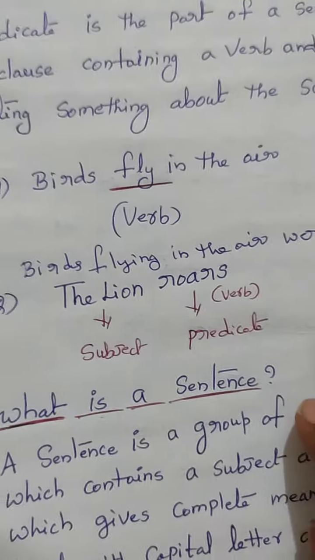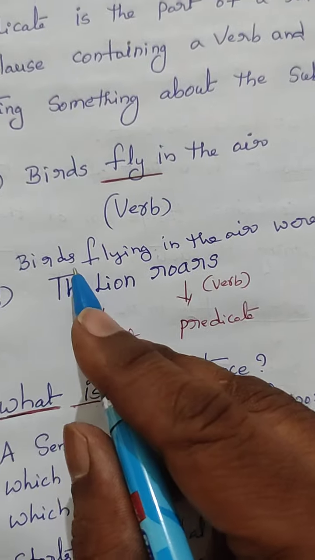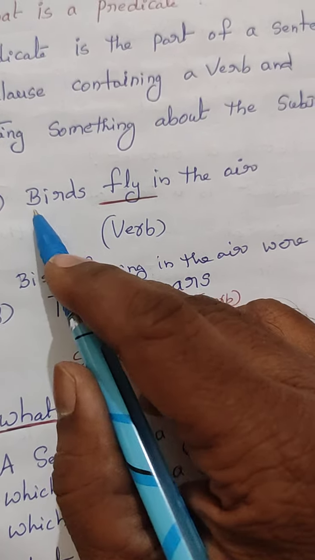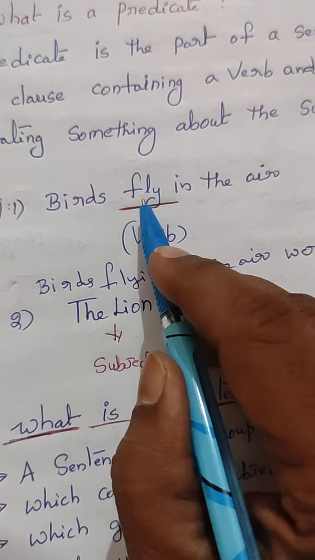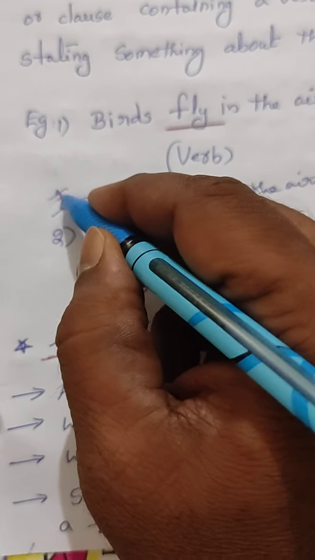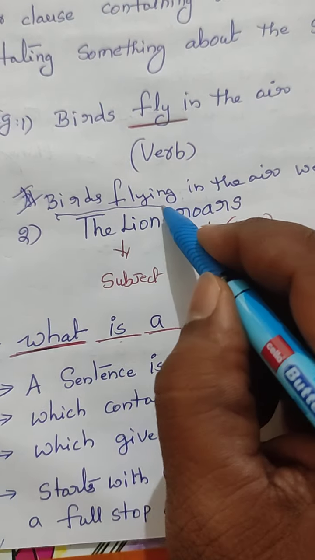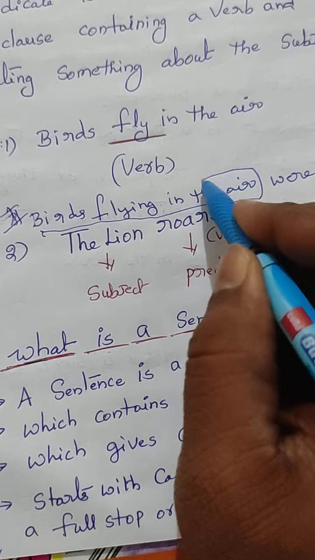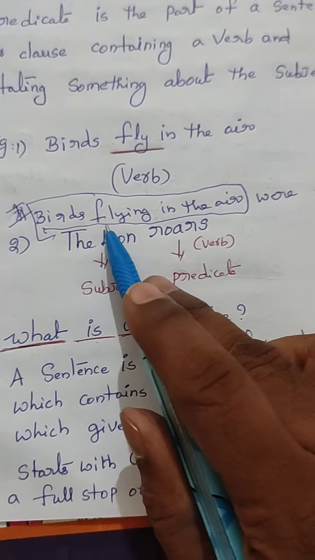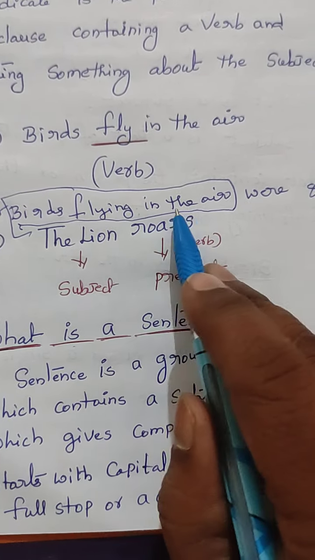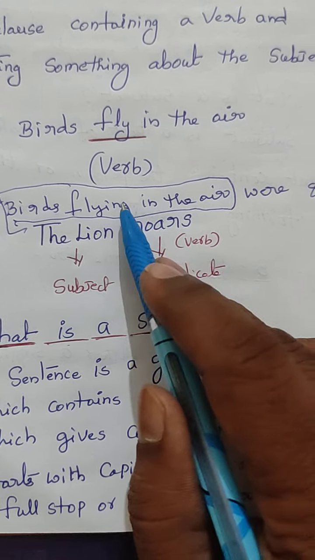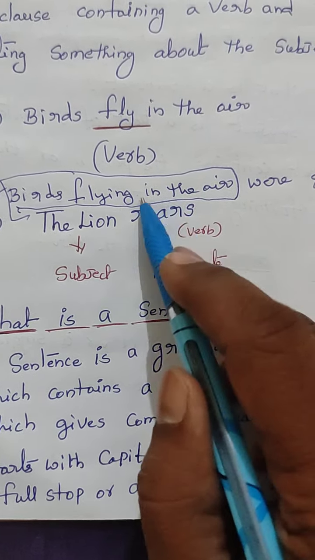See here. What is the subject here? Not simply birds. Here we are talking only about birds. What do the birds do? Birds flying in the air. But in the second case, we are talking about birds flying in the air. That means, where are the birds now? Birds are already flying. We are talking about the flying birds.